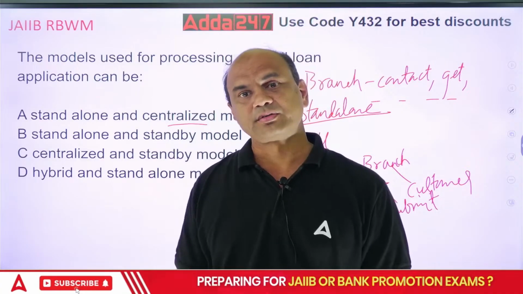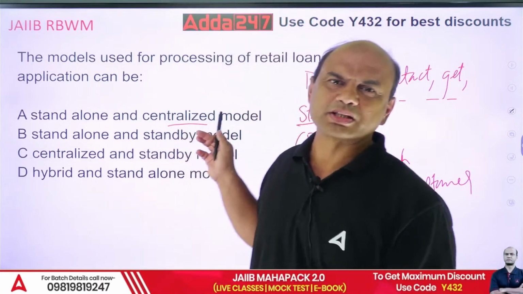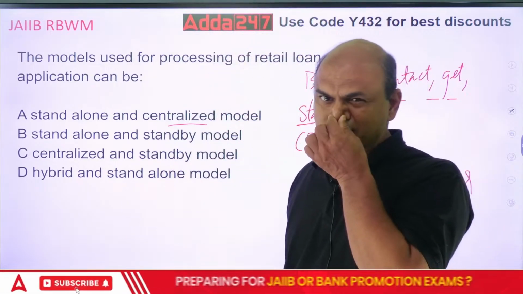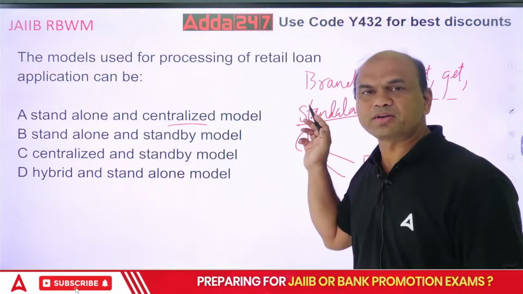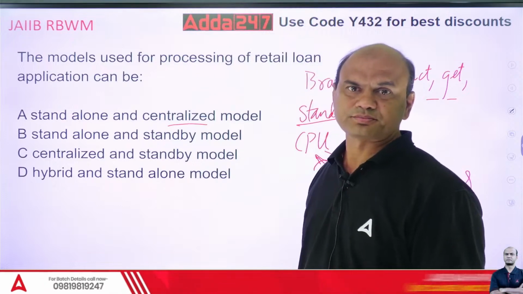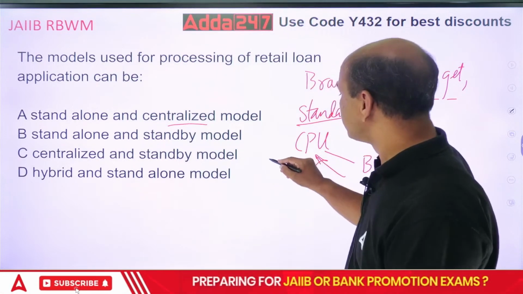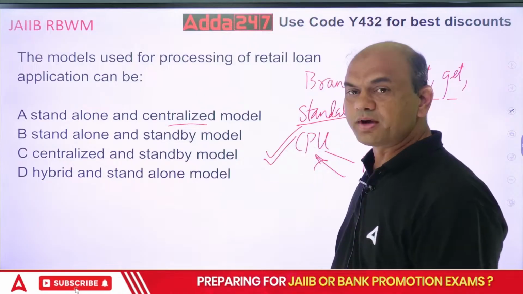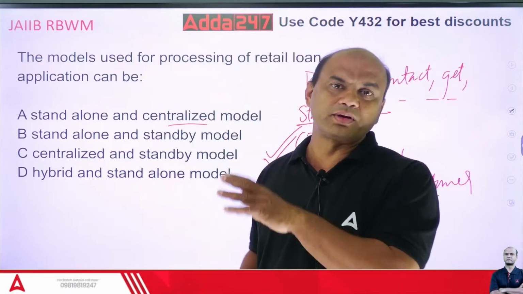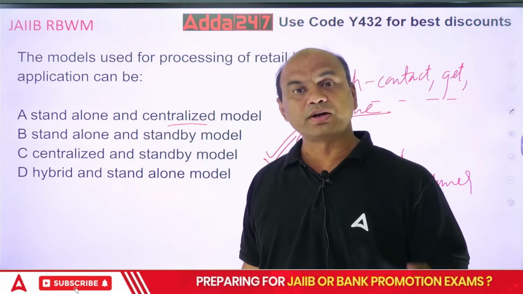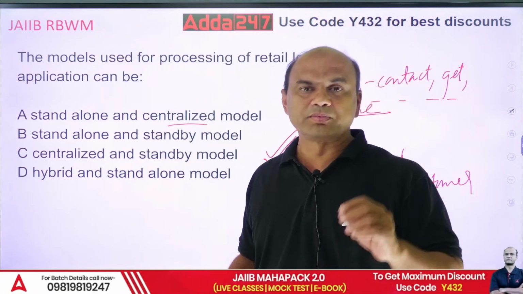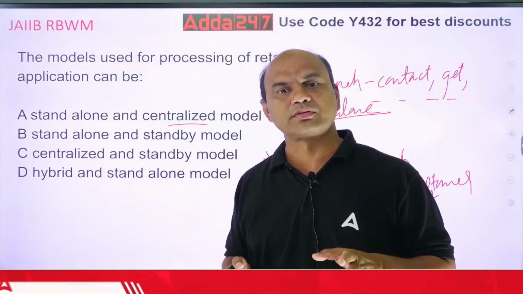That's very important. Now you'll say, sir, even the first model is better. Which model is better? Many of you will say the first model is better. Why? Because everything is done at the branch, so time will be saved. It's the reverse. This model is better. Why? Because whenever you are doing a typical job, collecting and forwarding, you do it very fast. But if I tell you to do all the processing at the same level, it's very difficult. Human beings are trained for doing a single work.